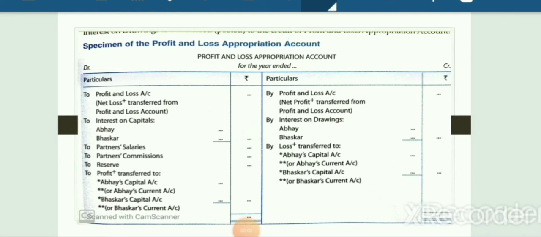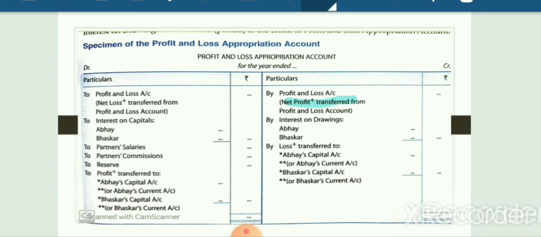Now, one more important fact is preparation of profit and loss appropriation account. If you remember, profit and loss appropriation account means a statement which shows division of profit between partners. Now, before writing net profit in outer column of profit and loss appropriation account from profit and loss account, one should know that net profit must be written after all the charges. Charges include interest on loan, second, manager's commission, third, rent payable to any of the partner. Now, after making all the charges from profit, we will write that profit in outer column.